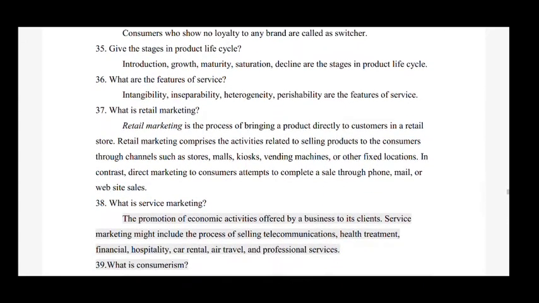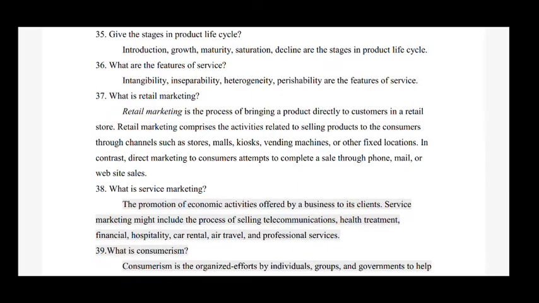Next question is, give the stages in product life cycle. So the answer is, introduction, growth, maturity, saturation and decline are the stages in product life cycle. Next question is, what are the features of service? So the answer is, intangibility, inseparability, heterogeneity, perishability are the features of service.